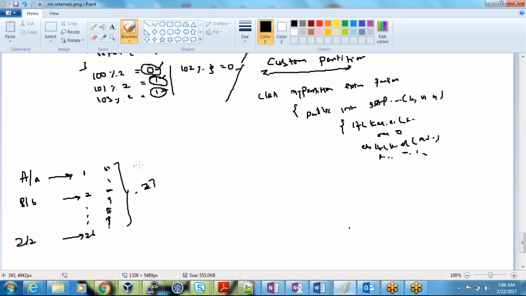Can anyone tell me the logic for this? Only the logic. I don't want how you write it in the mapper and reducer. How will you find the first character, how will you find whether it is a first or last character, and how will you decide which reducer it goes to? Yesterday I explained this and showed the code as well. Now please try to tell me how we can achieve this.